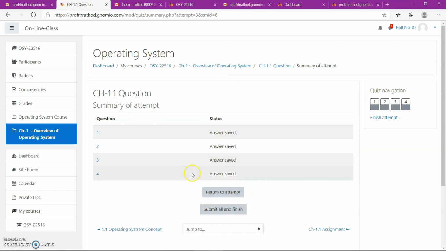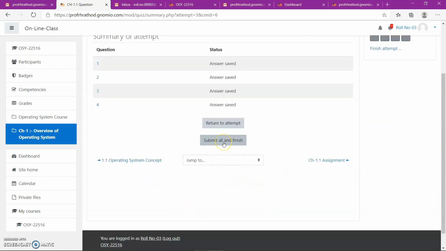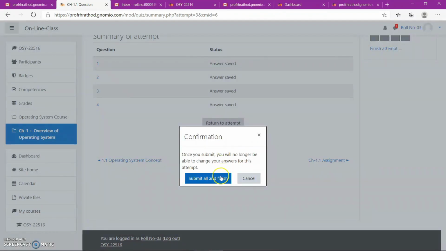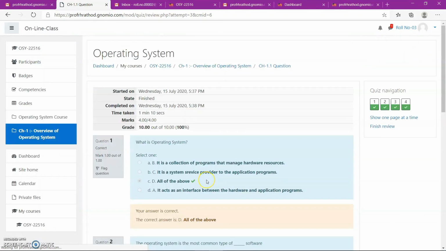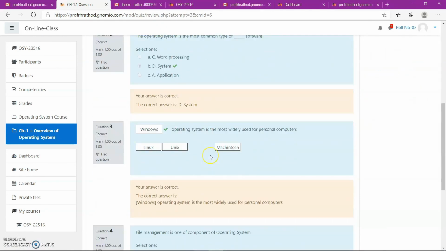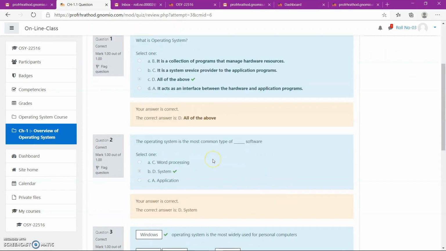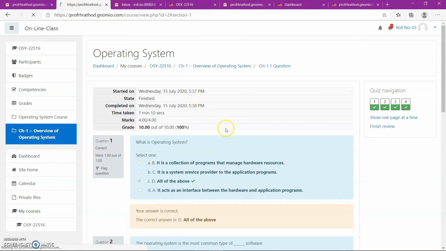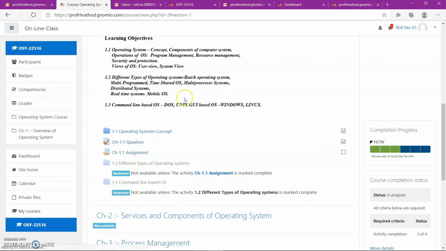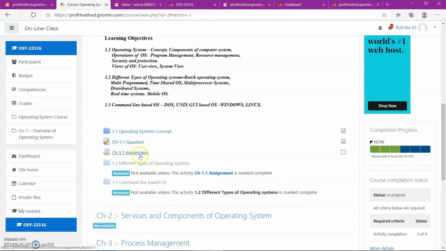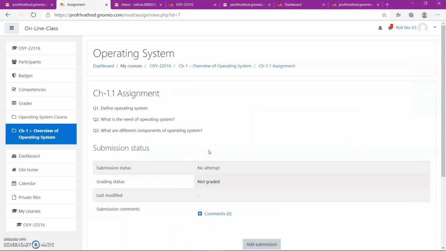If the student wants to reattempt, then he or she can. Otherwise, submit all and finish. Submit all and finish. So there is no other chance. Only one attempt is provided. So 4 questions are attempted by the student and 4 questions are right. So this completes the quiz. Then the assignment will be enabled. Before it was disabled. Only after the questions are attempted will this assignment get enabled.